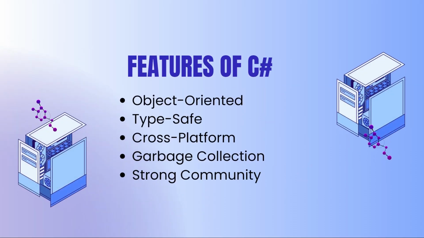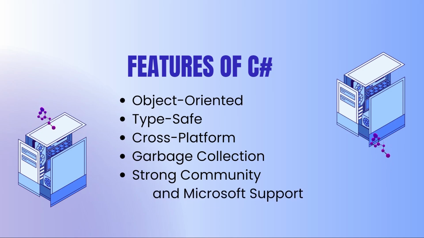So, the features of C#. C# is a powerful choice for developers. Firstly, it is object-oriented, meaning it supports fundamental concepts like classes, inheritance, and polymorphism, which can help organize code and make it reusable. It is also type-safe, reducing common errors by ensuring that the correct data types are being used, which leads to more reliability and maintainability.